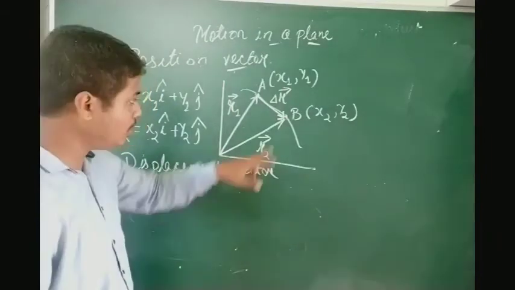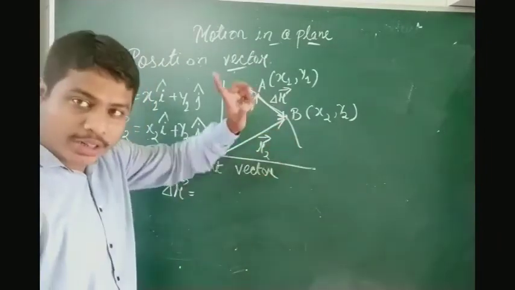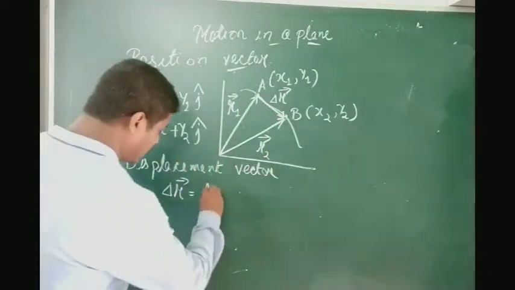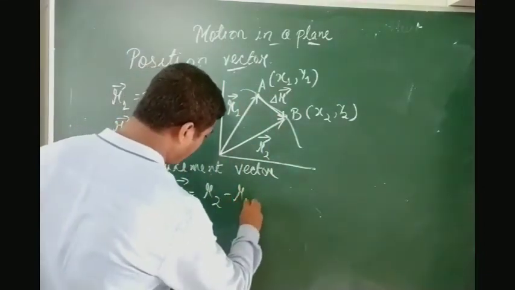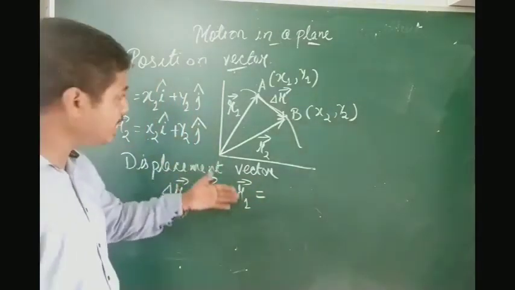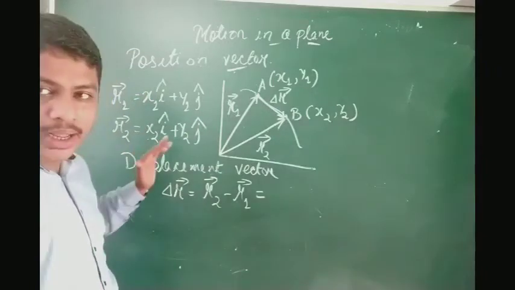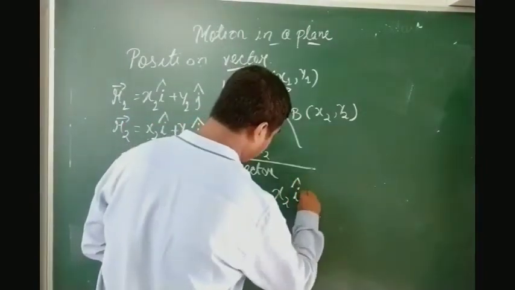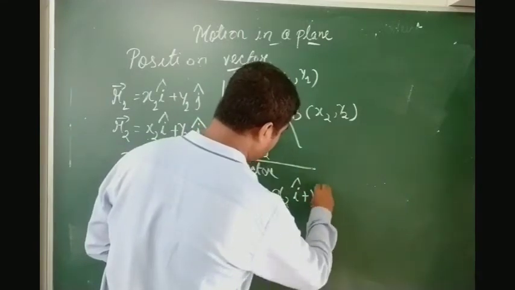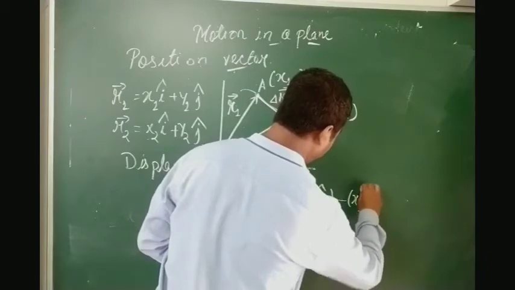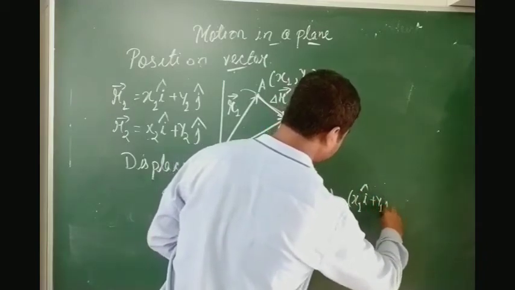As I have already told, R2 is the final position and R1 is the initial position. So delta R vector equals R2 minus R1 vector, which equals x2 i cap plus y2 j cap minus x1 i cap plus y1 j cap.